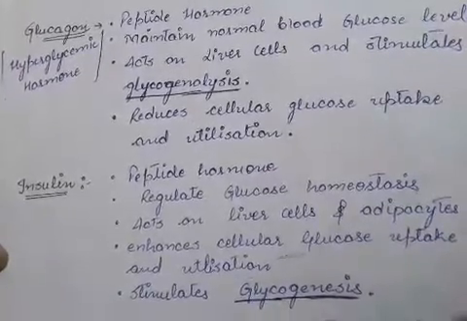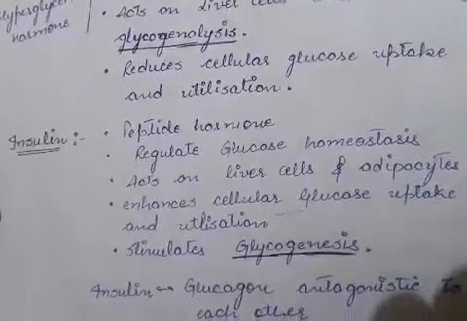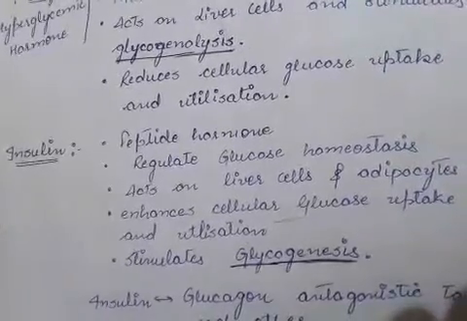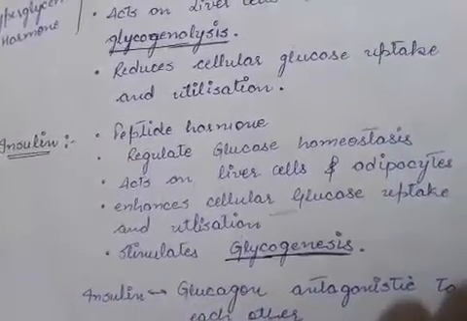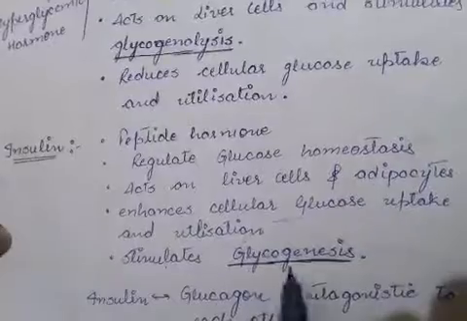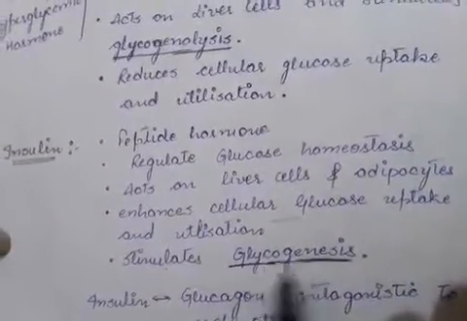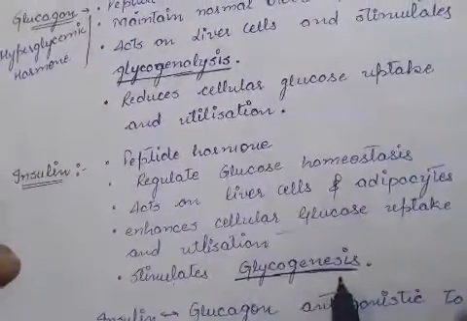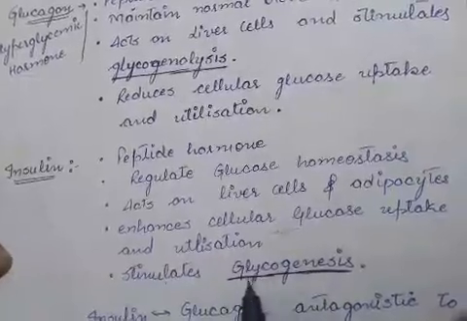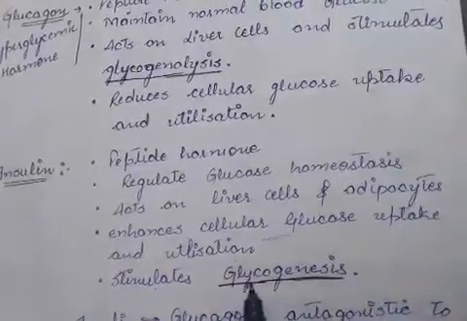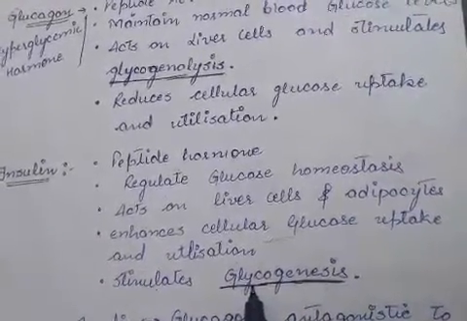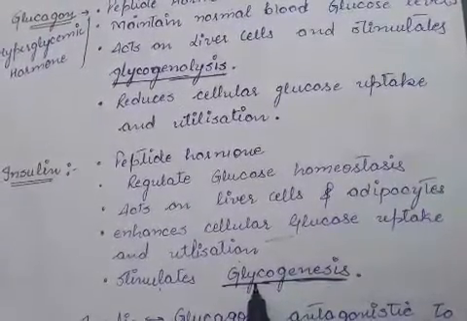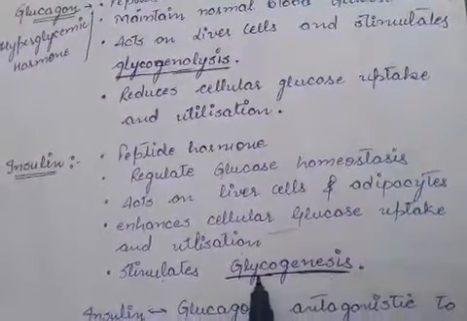To do this, it stimulates glycogenesis. Glyco means glycogen and genesis means synthesis. So it induces the synthesis of glycogen from glucose. That's why the concentration of glucose reduces and the glycogen increases.